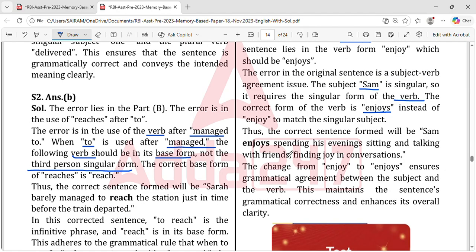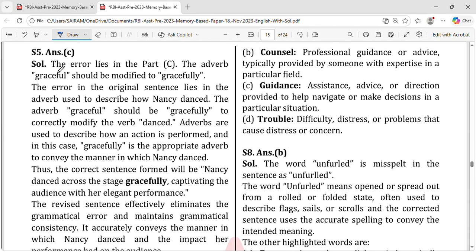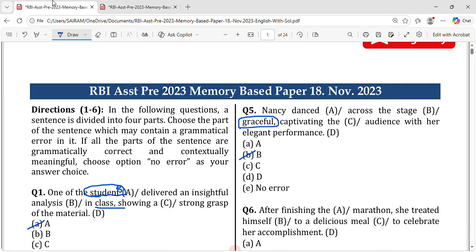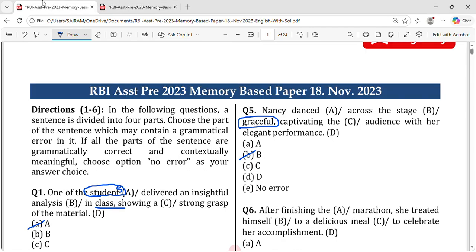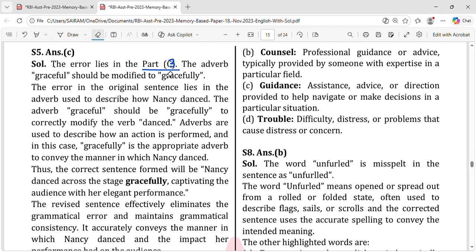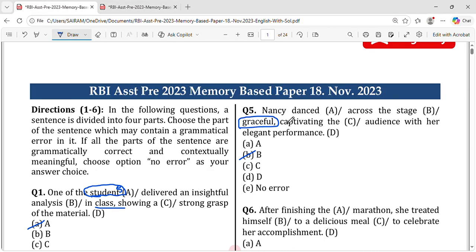Easily you can identify it, but let's see what justification is given here. I am also going to explain the justification so that it helps you a lot. The error lies in part C. Which one? The fifth one, right? Yeah, here it is part B. I'm sorry for the distraction. Part B or part C? Yeah, part C, correct. I got a bit confused because this is A. Please remember, this part is A, this part is B, and this part is C. So where it is given, please check it. Yeah, it is part C.